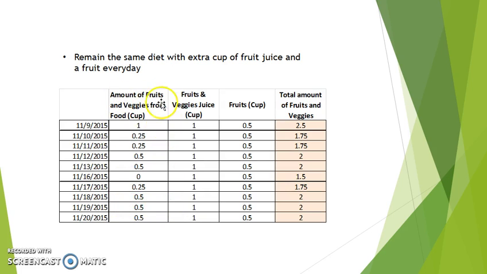In this column, this is the amount of fruits and veggies from my food. I have 1 cup, a quarter cup, or half a cup. So at least a cup of juice plus 1 fruit item. By adding all these numbers up, I have the total amount of fruits and veggies that I consume a day, which kind of reached my goal of about 2 to 3 cups, but there are still about 3 days below the number. So I made it into a chart.